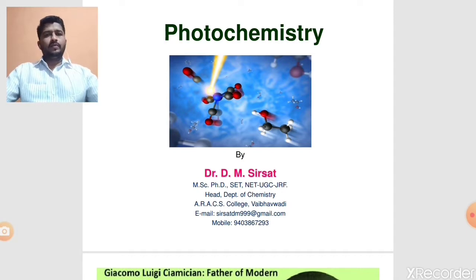Friends, today we are going to discuss photochemistry. In the first part of photochemistry, we are going to discuss the introductory part. Basically, what is meant by photochemistry? The chemical reaction caused by absorption of light radiation is called photochemistry. See, when a chemical molecule absorbs light radiation, there are some chemical changes. Such types of reactions are called photochemical reactions.